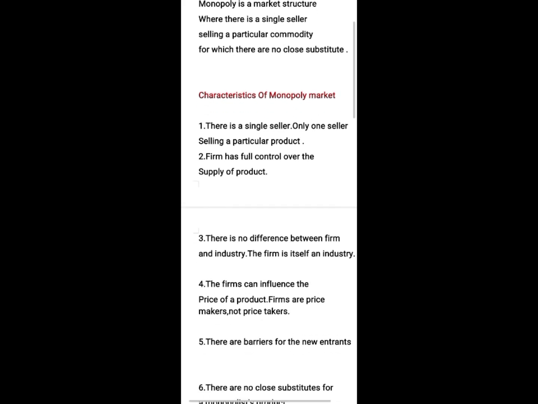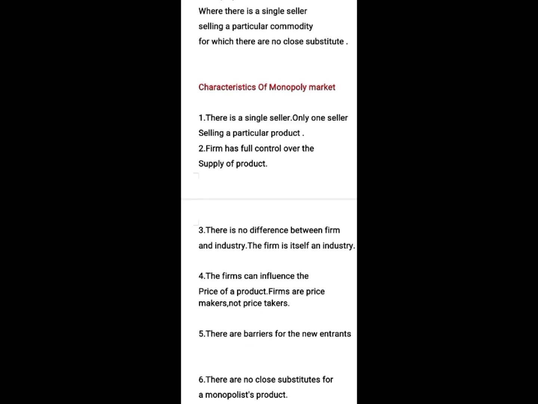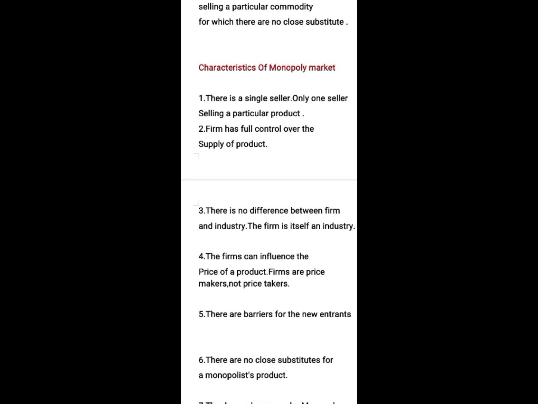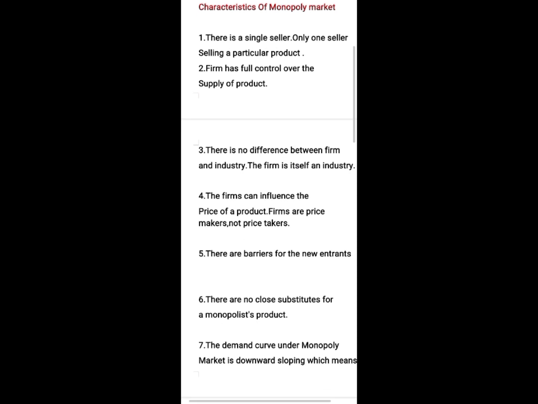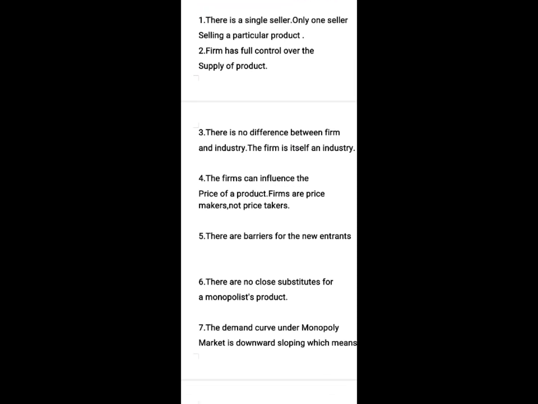There is a single seller, only one seller selling a particular product. The firm has full control over the supply of the product. There is no difference between firm and industry. The firm is itself an industry. The firm can influence the price of a product. Firms are price makers, not price takers.